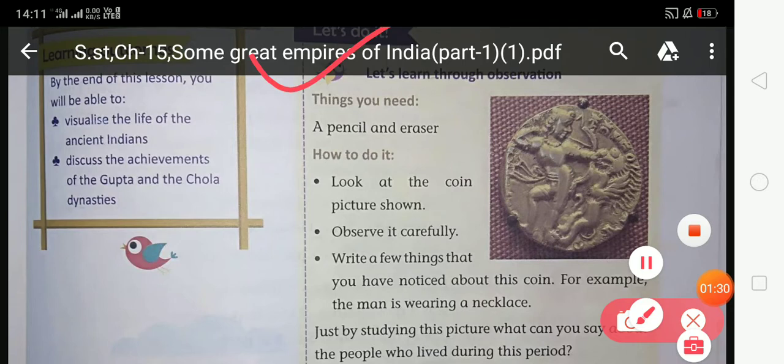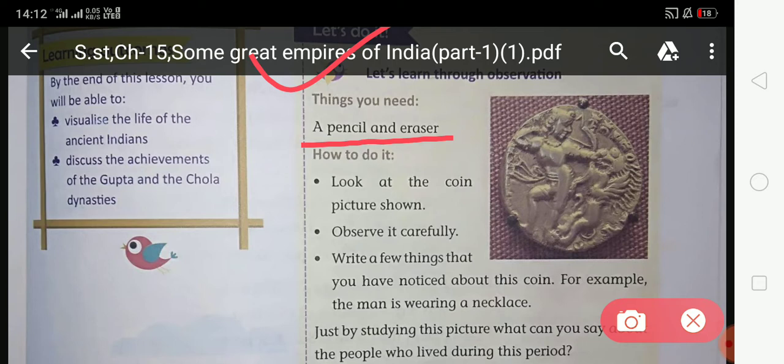Let's learn through observation. In this activity, you will learn by observation. So what are the things that will be required for this activity? Things you will need: a pencil and an eraser. So how do we do this activity? Look at it step by step.